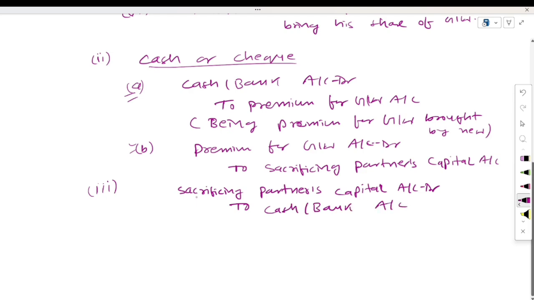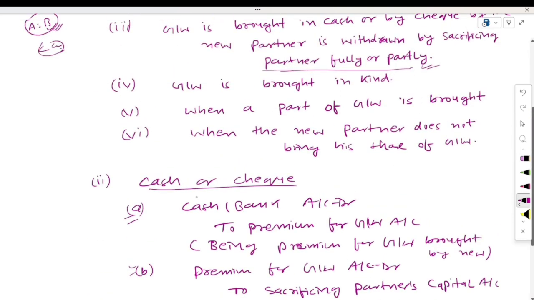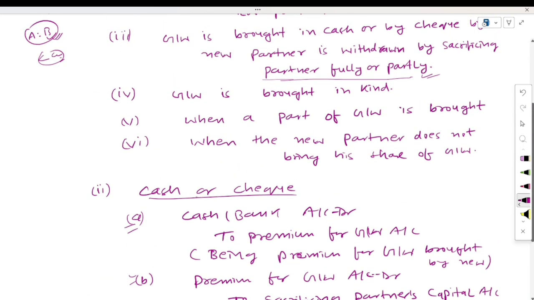This entry we will pass for the fully or partly withdrawal. Entries 1 and 2 will be as they are for the third case also. Now come to the fourth case, which is goodwill brought in kind.